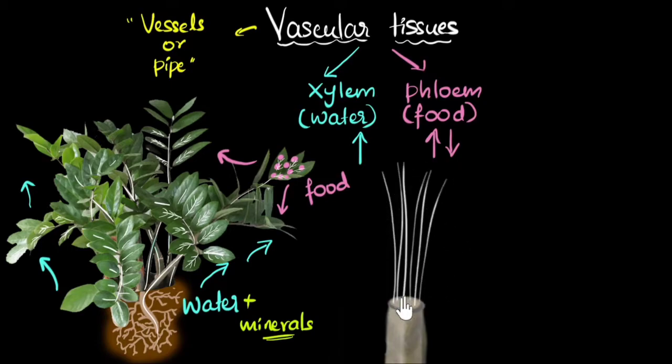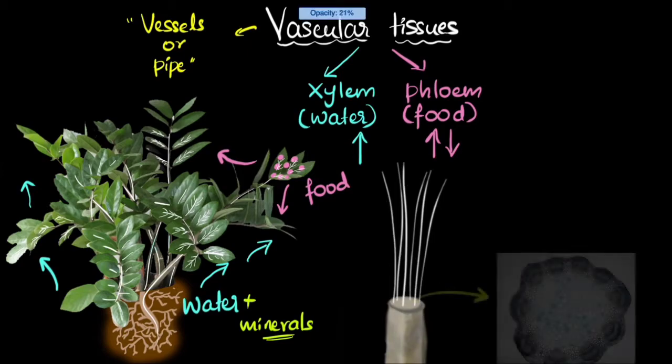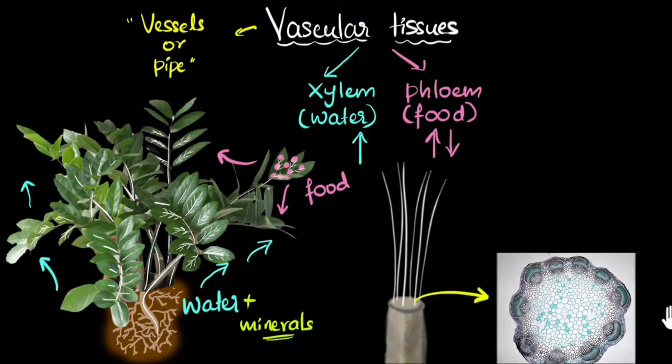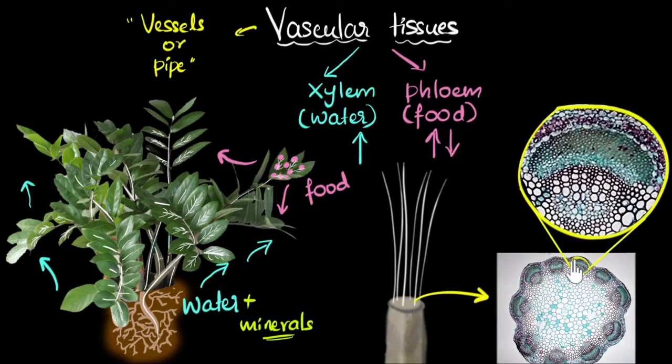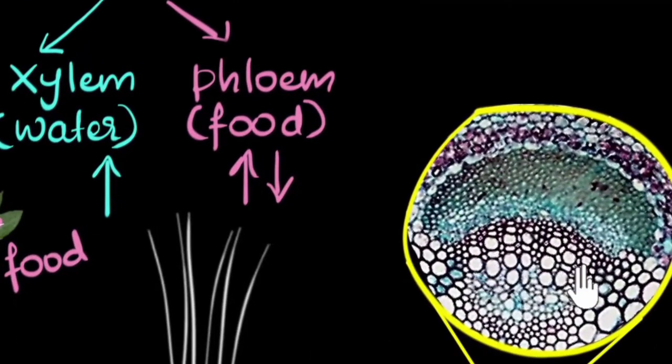And if you could see from the top, if you could have a microscopic view of this, right, then it would look somewhat like this. This is what you would see in a microscope, okay? And what you're seeing over here, these are the vascular tissues. Again, let me zoom in even further. So if you zoom in one of these parts, you can see a lot of round things over here. These are the xylem. Let me just mark them. These round things that you're seeing over here, these are the xylem tissues. They are the pipes that are coming out of the screen. Okay, think of it that way. They are the ones that transport water, these over here.